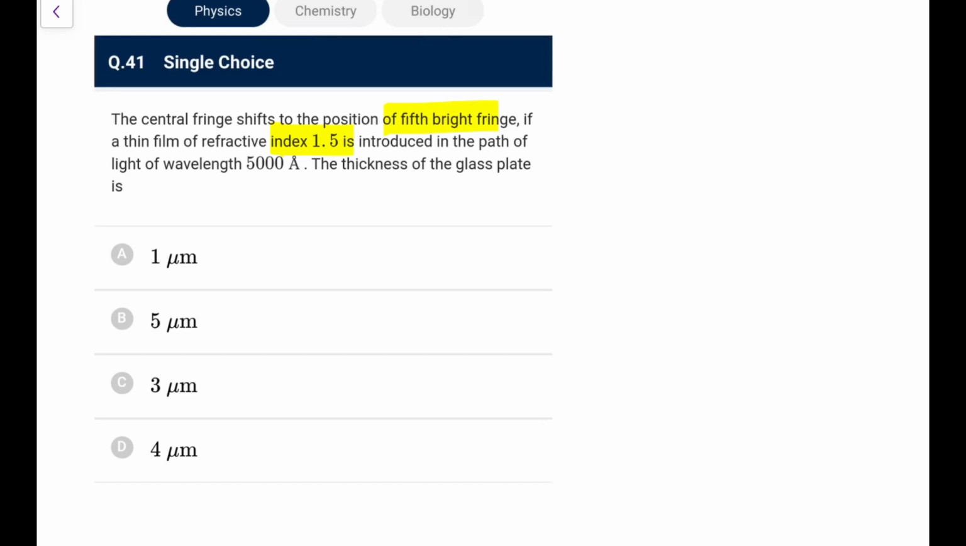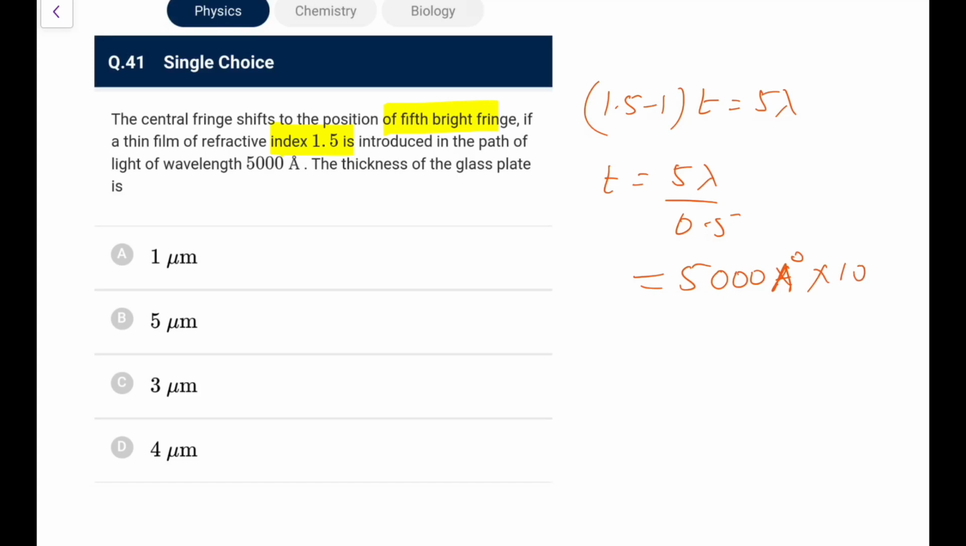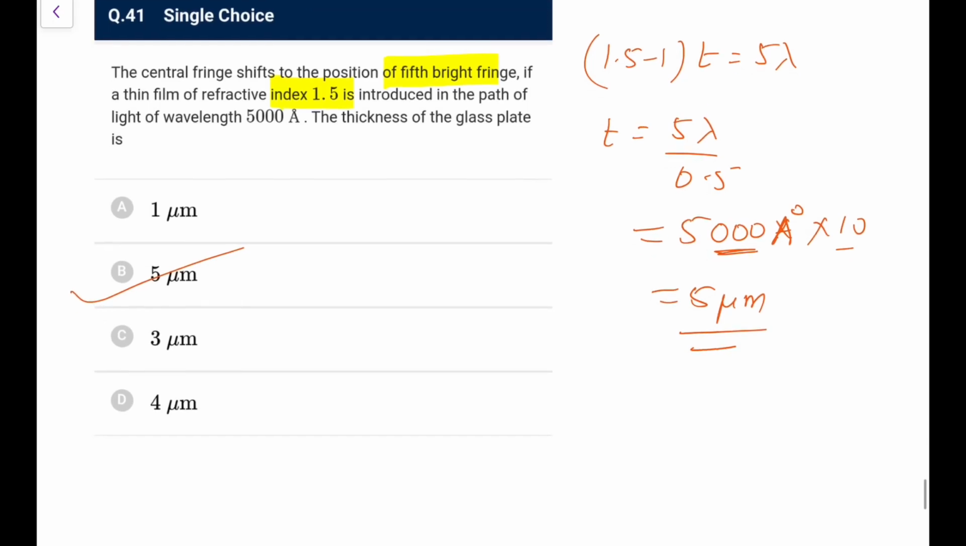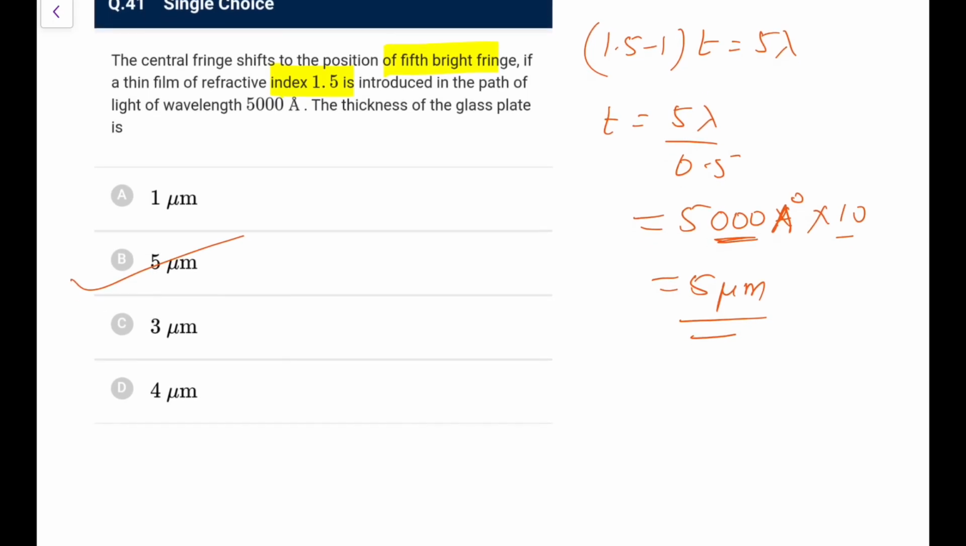That means the shift introduced, that is (1.5 minus 1) into T, is equal to 5 lambda. So that thickness is 5 lambda upon 0.5, that is 10 lambda, that is 5000 angstrom into 10. So that becomes 5 micrometers. So go for option B here, it would be 5 micrometers. That's an easy one. Next,